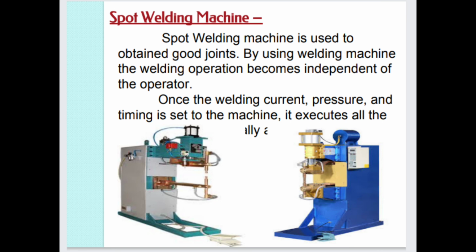A spot welding machine is used to obtain good joints. The welding operation becomes independent of the operator. Once the welding current, pressure and timing are set on the machine, it executes all the work. So these are spot welding machines, and these are pictures of spot welding machines.